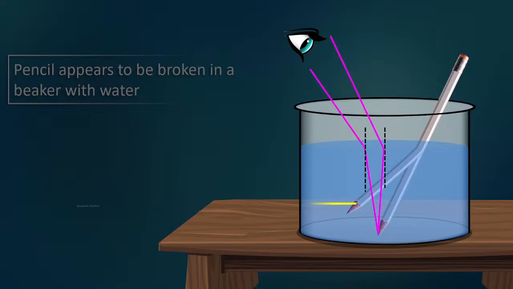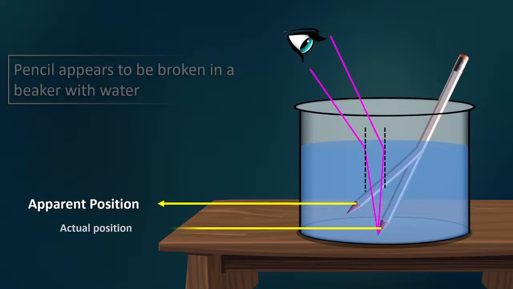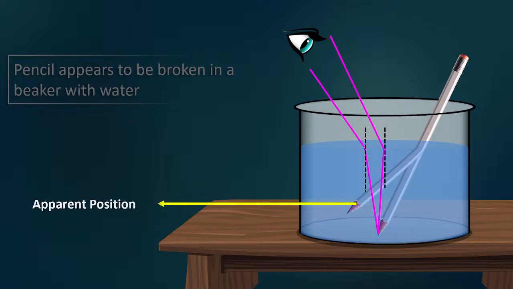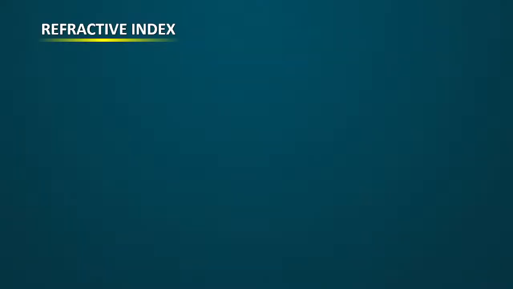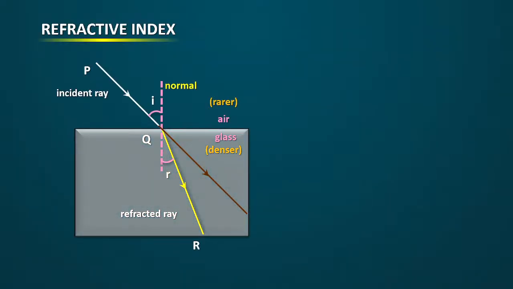So now look at this. Apparent position, actual position. Look at the apparent position, and this is the actual position. So this is what happens here. Refractive index, incident ray, refracted ray, normal, refraction angle. This is medium 1. Look at this, medium 1 and medium 2.